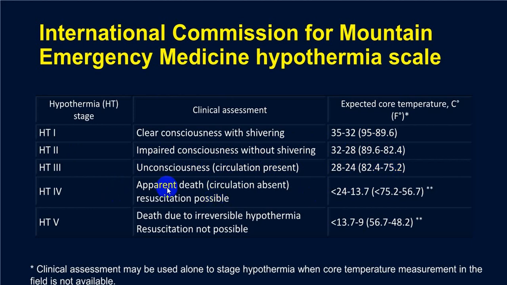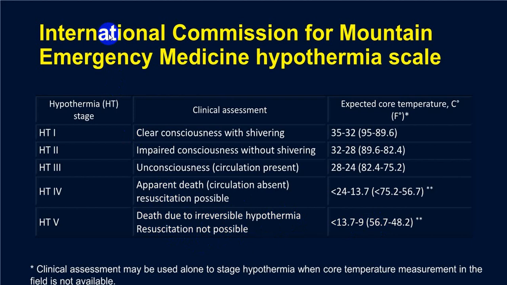Stage 4 is nearly close to death, what we call apparent death. Circulation is absent here, while in the unconscious stage circulation is present. When the temperature falls below 75, the person will usually enter stage 4 and 5. Below 56 degrees Fahrenheit, the person will die due to irreversible hypothermia, and resuscitation is not possible.